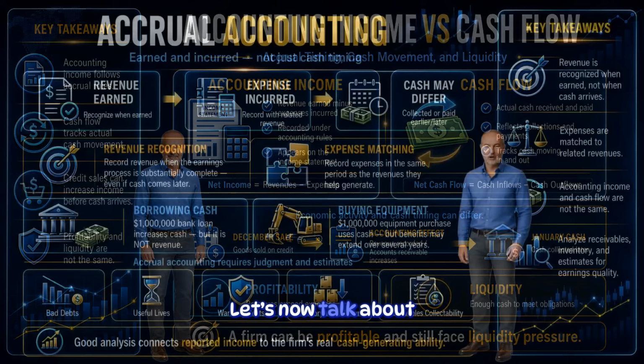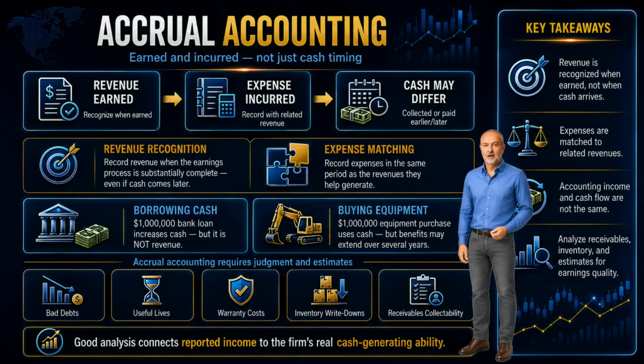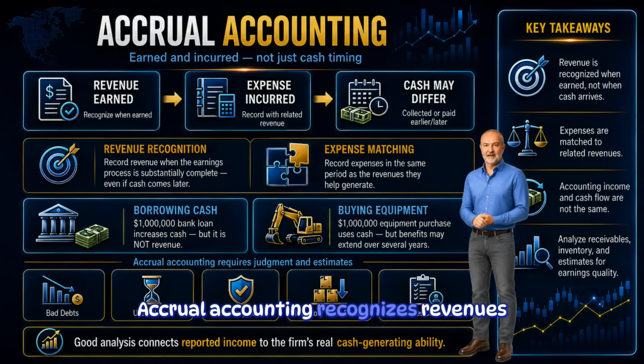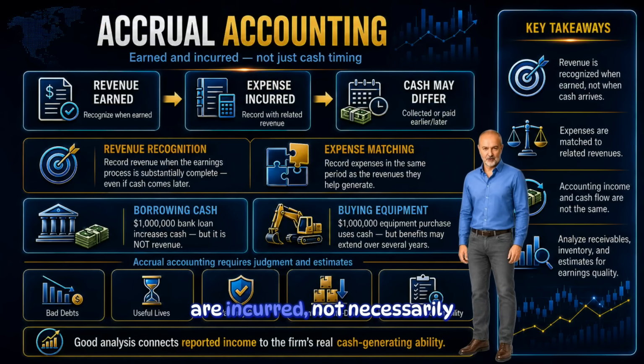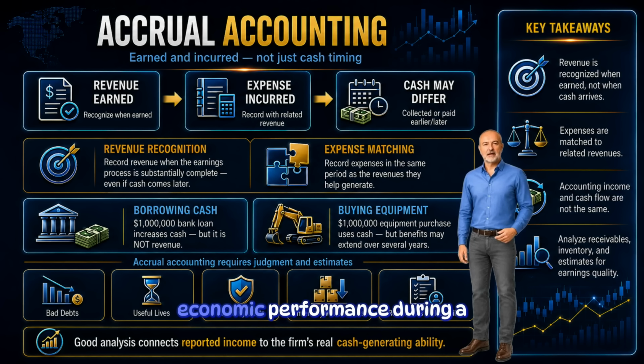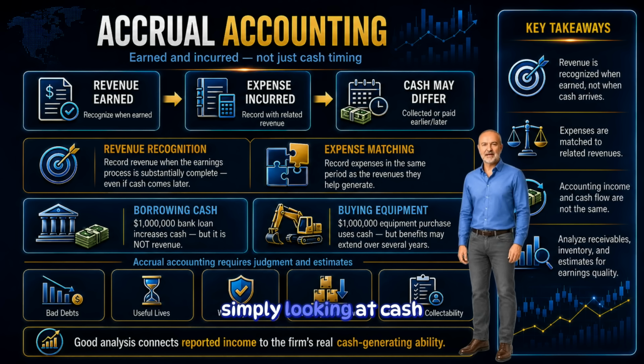Let's now talk about accrual accounting. Accrual accounting recognizes revenues when they are earned and expenses when they are incurred, not necessarily when cash is received or paid. This approach helps measure economic performance during a period more accurately than simply looking at cash receipts and cash payments.